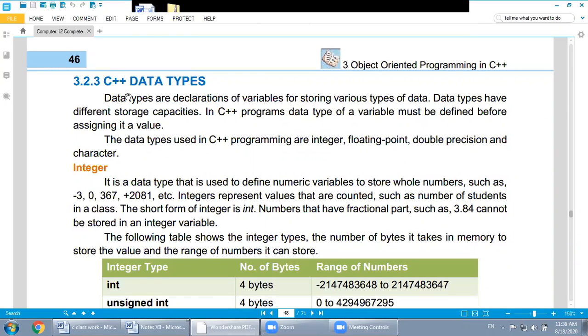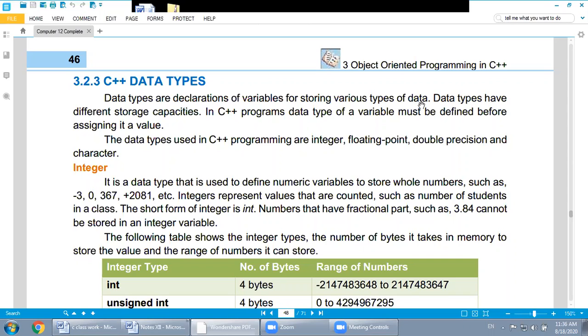We have already discussed most of the features in our programs, but a few are remaining, such as data types. So today we will discuss data types. Data types are declarations of variables for storing various types of data.